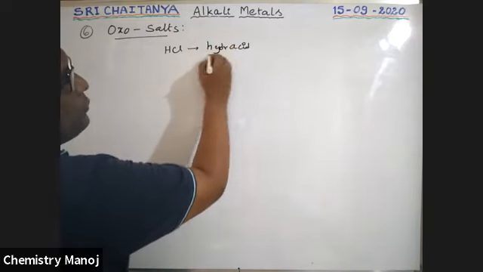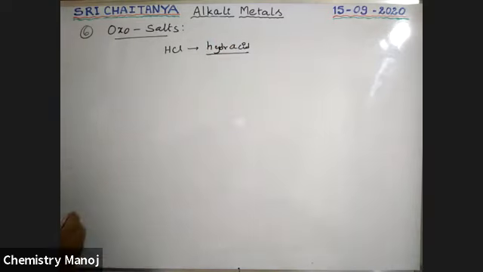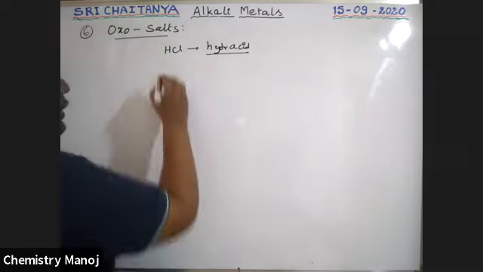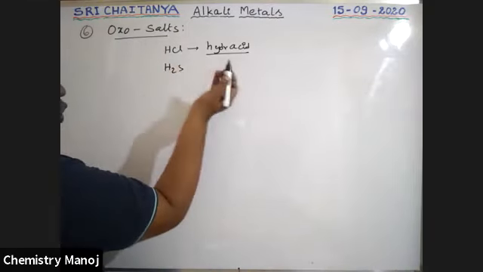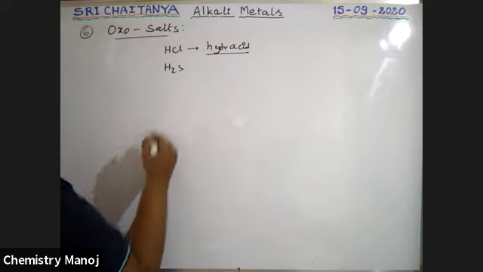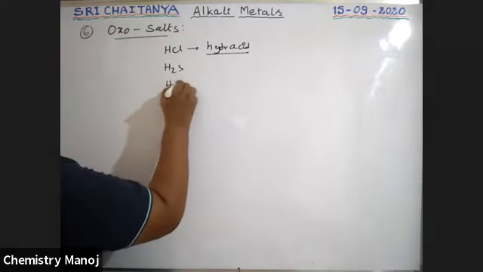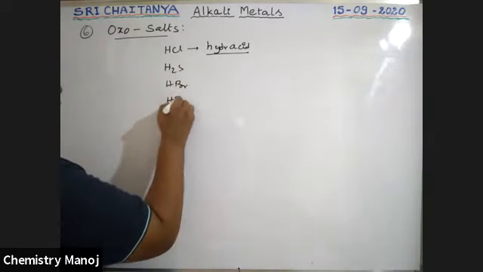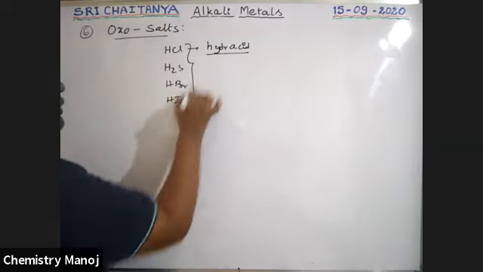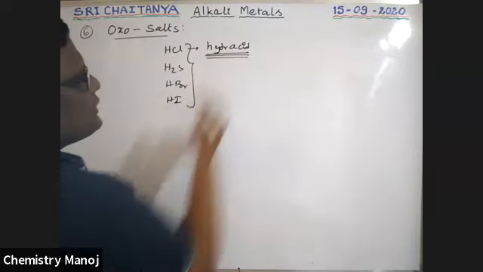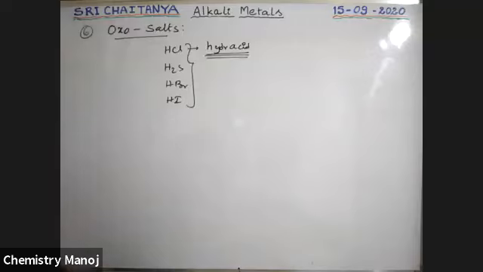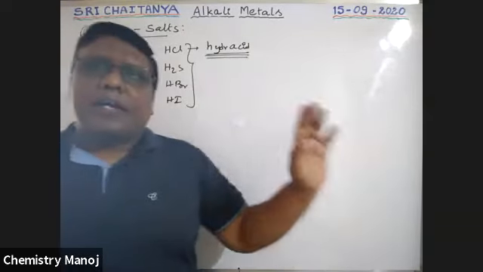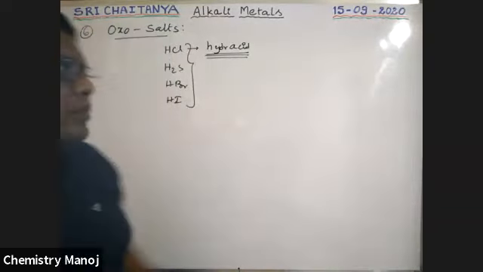Hydracid. It is hydracid without oxygen. H2S. No oxygen. Hydracid. Next, HBr. No oxygen. HI. No oxygen. All these are hydrogen containing acids. Only hydrogen containing acids. These are called as hydracids. But observe here.